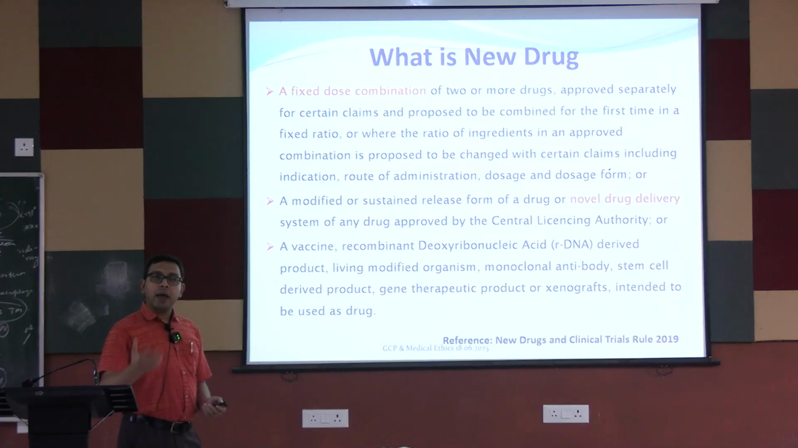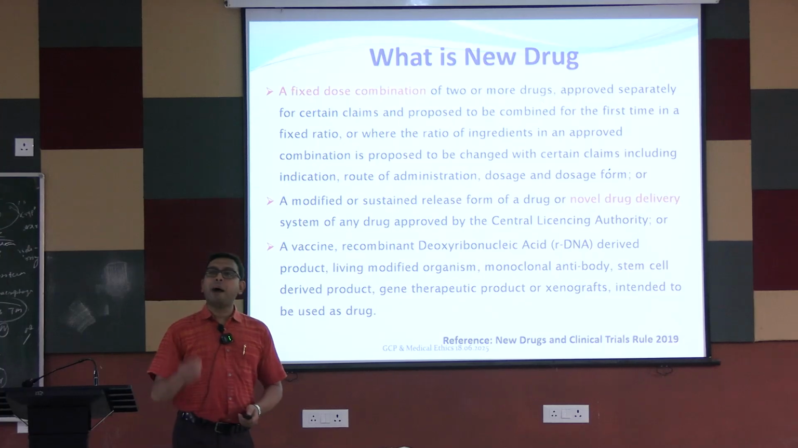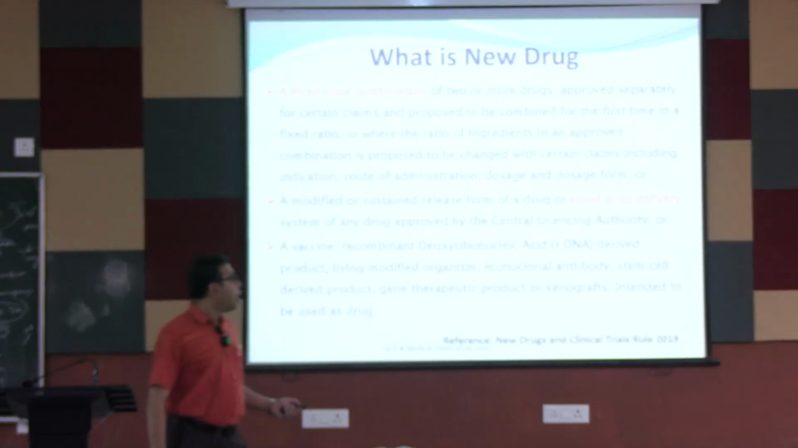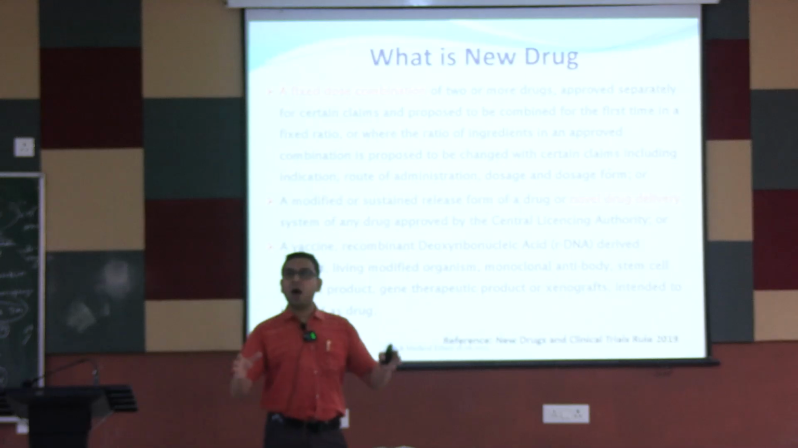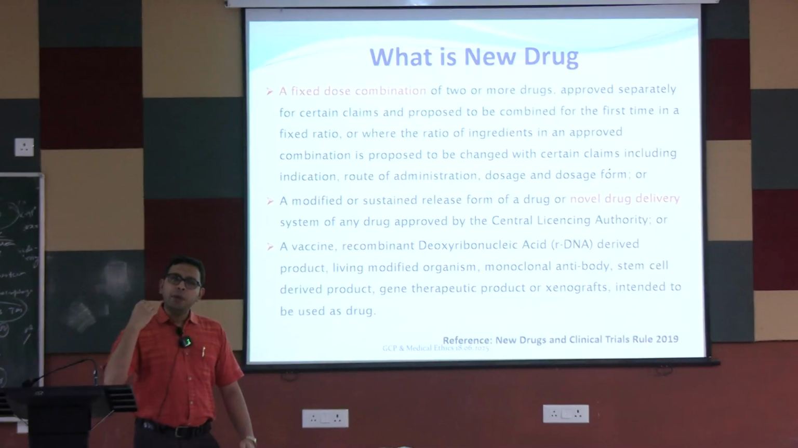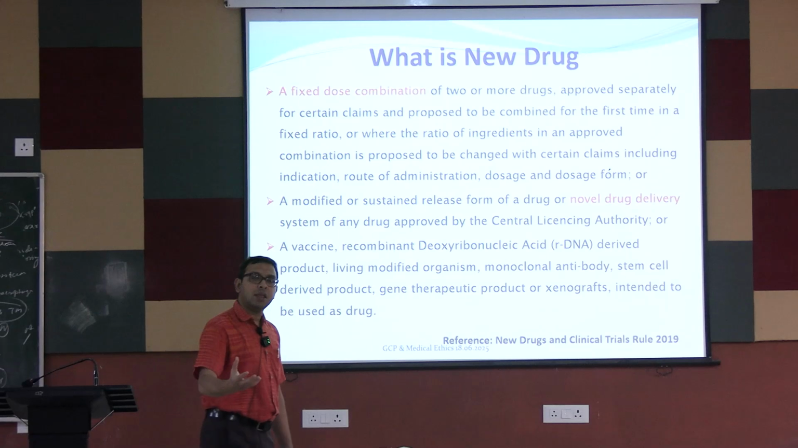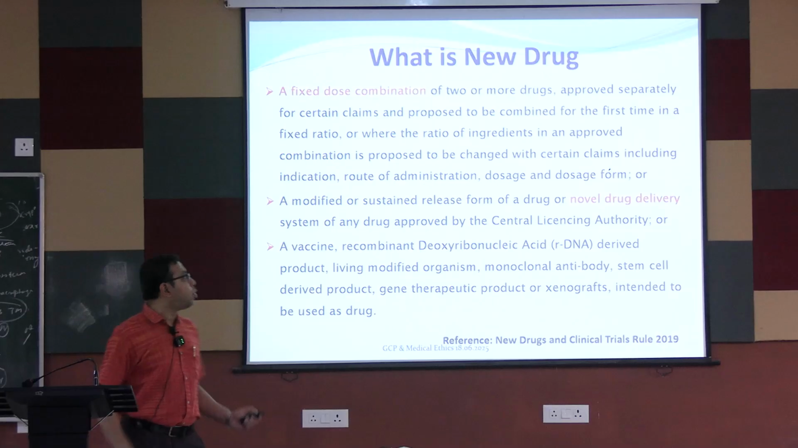It ultimately also encompasses a vaccine or recombinant deoxyribonucleic acid, that is the rDNA derived product, living modified organism, different types of biological agents like monoclonal antibodies, biosimilars, stem cell derived product, gene therapeutic product, xenografts. All this comes under this new drug, and we have to do the clinical research studies. That is not only the single oral pill. It may be some medical device, it may be some biological agents like monoclonal antibody, it may be some vaccines, it may be some graft. So all these have to be done, the clinical research studies for its approval.